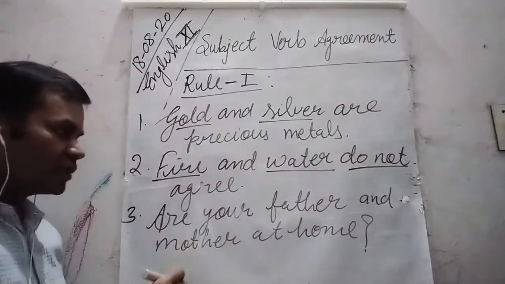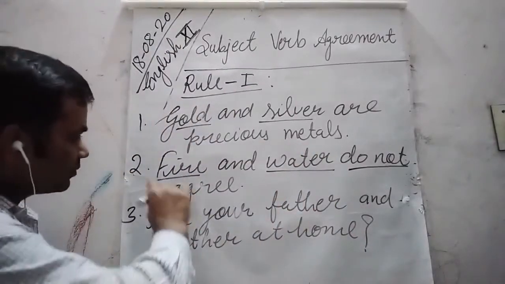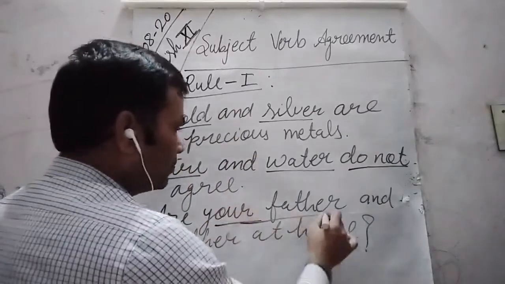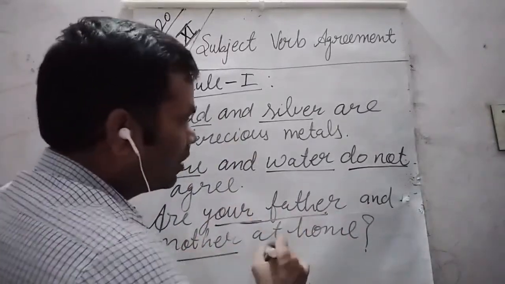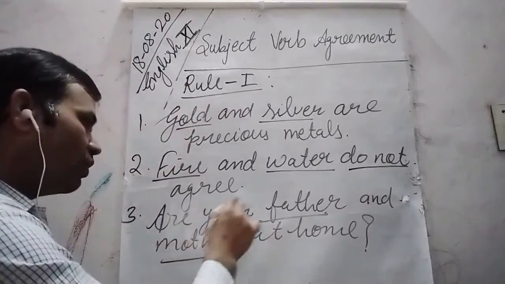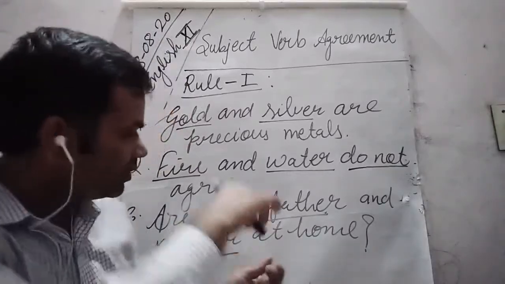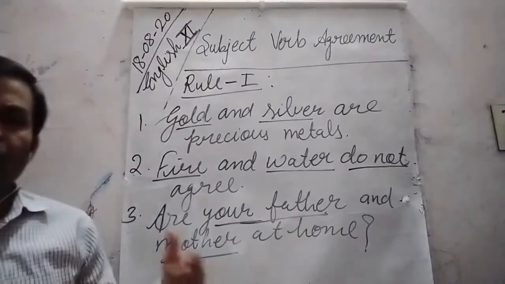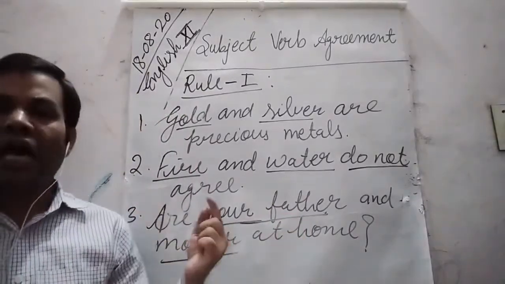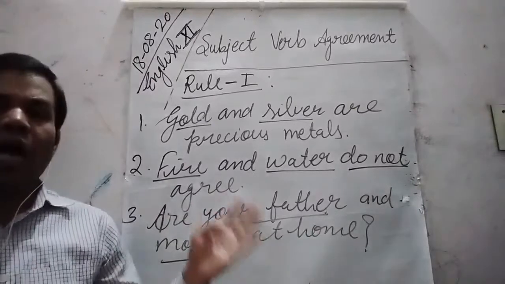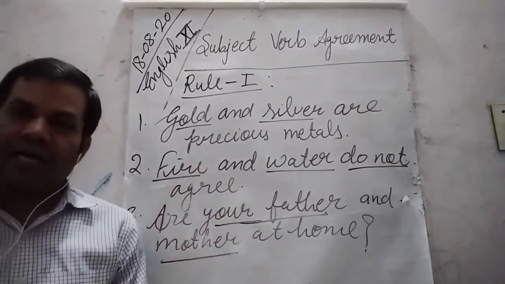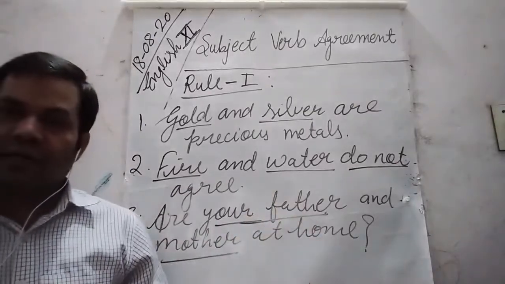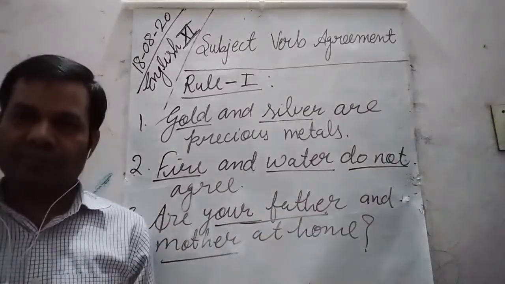So dear students, what we have seen here is that if two or more subjects, two or more nouns or pronouns, are joined by and, they are followed by a plural verb.